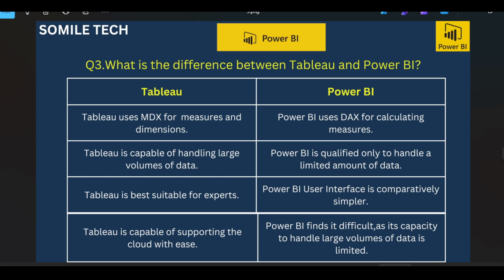Tableau is best used for experts. Power BI user interface is comparatively simpler. Tableau is capable of supporting the cloud with ease, and Power BI finds it difficult as its capacity to handle large volume of data is limited.